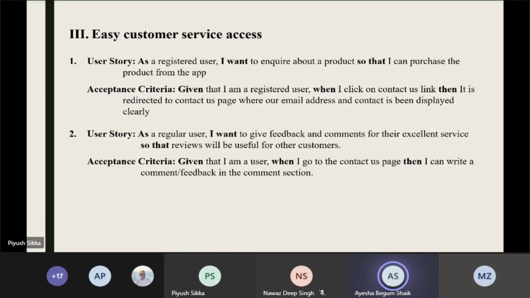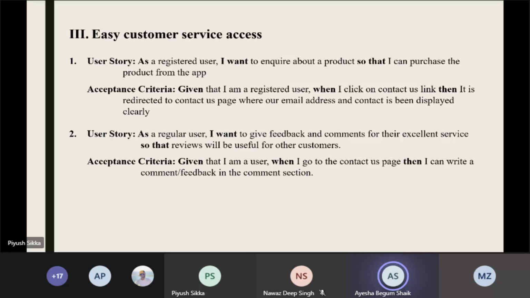Next. So this is the easy customer service access. This is the third feature we are adding in our app. It is similar to contact us or about us, so that the customer can feel free to give comments, feedback or any complaints to our app.